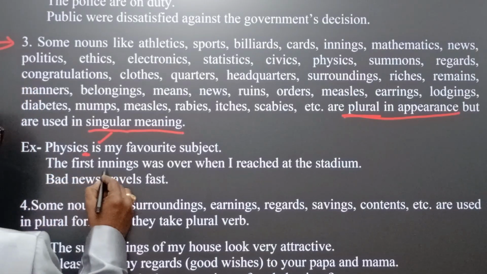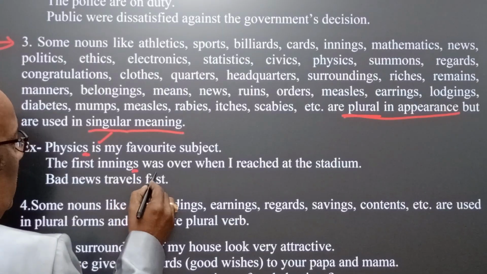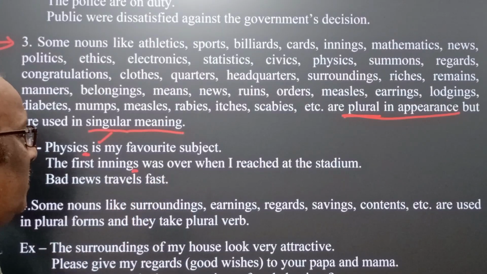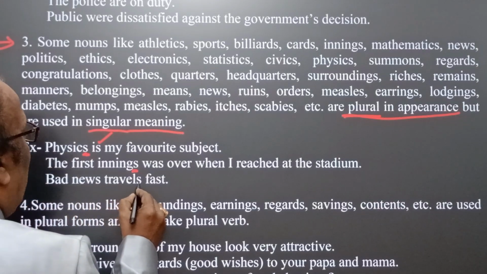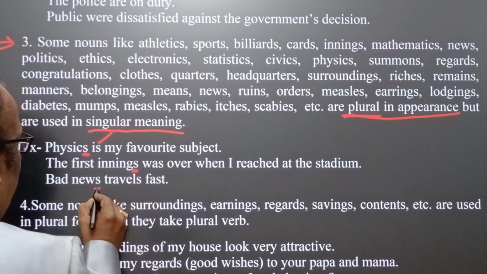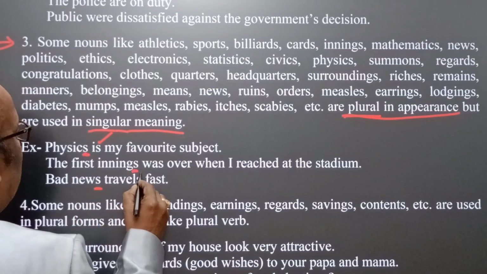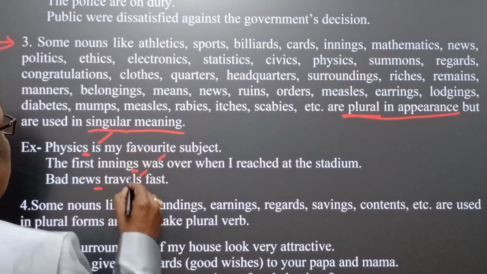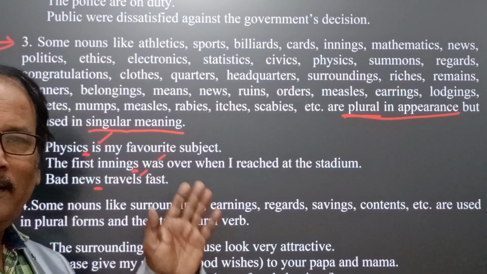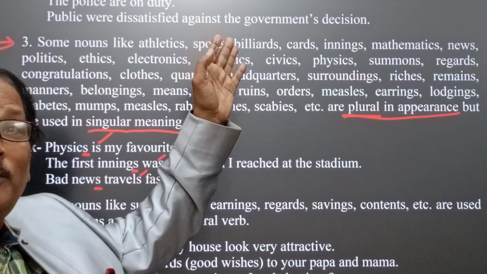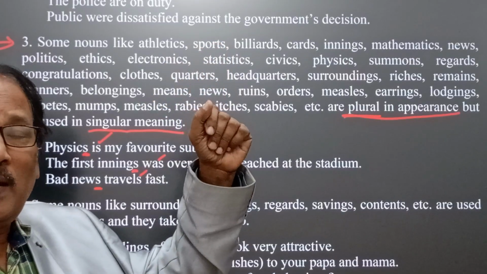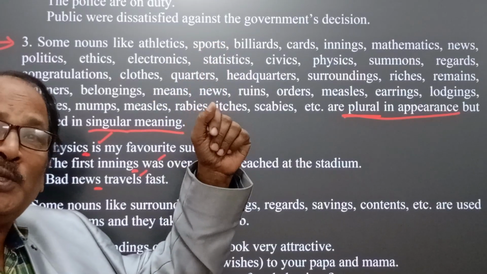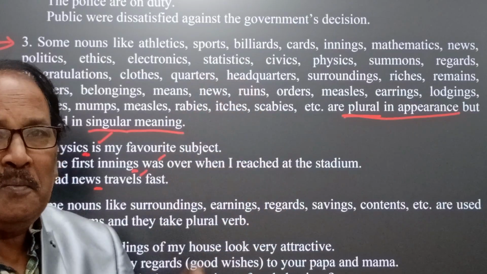The first innings was over when I reached the stadium. Bad news travels fast. News travels fast. Remember that such nouns are always found in a plural form, but actually they are treated as singular and they take a singular verb.